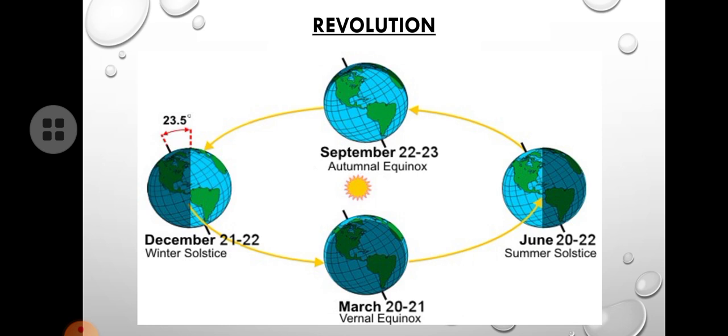Sunlight will directly fall on the equator, and our earth will have equal day and equal night, 12-hour day and 12-hour night. This is called equinox.